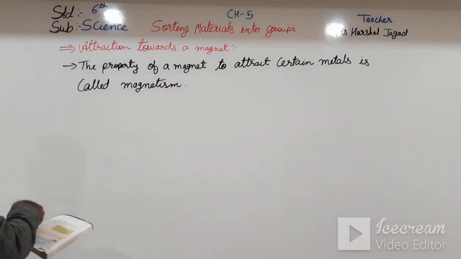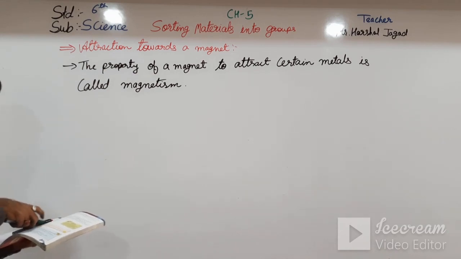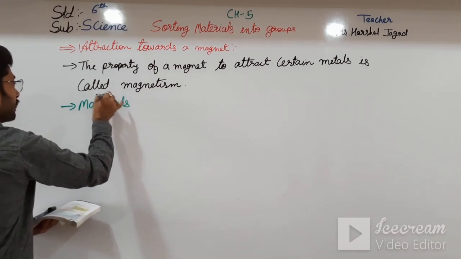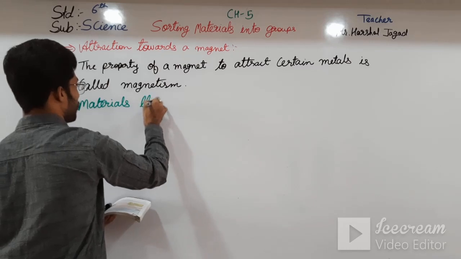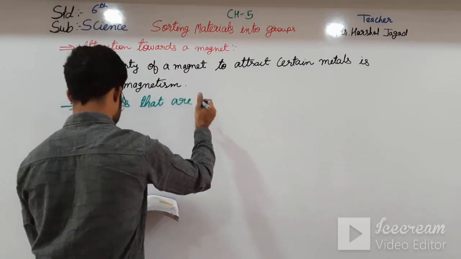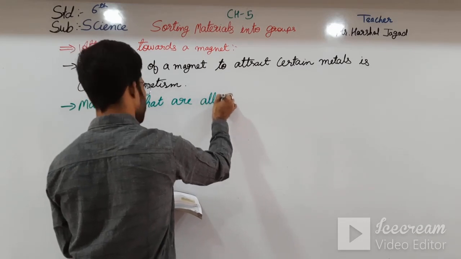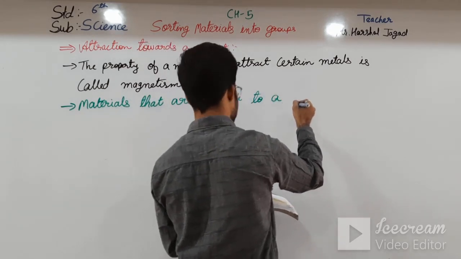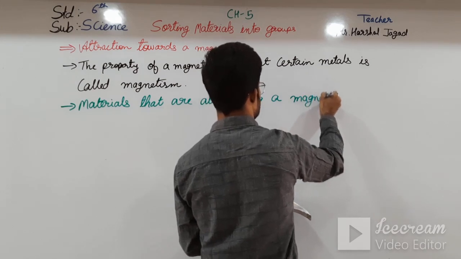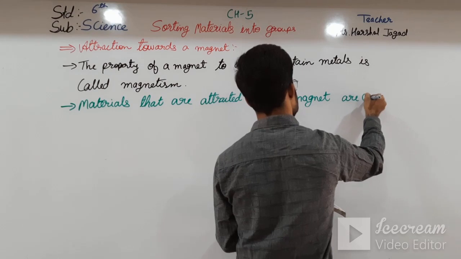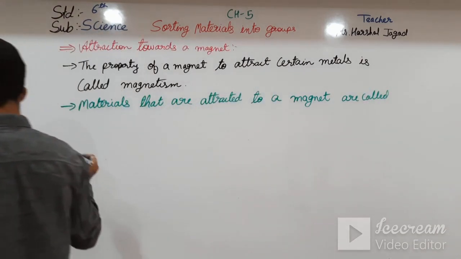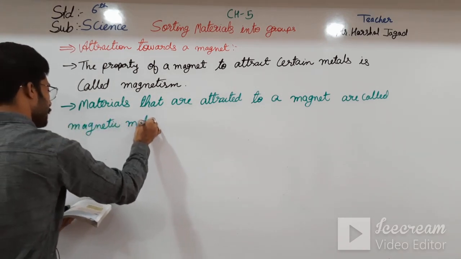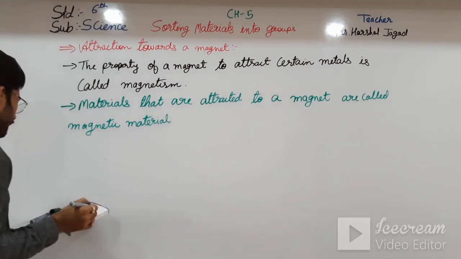Okay students, and the materials that are attracted to a magnet are called magnetic materials.